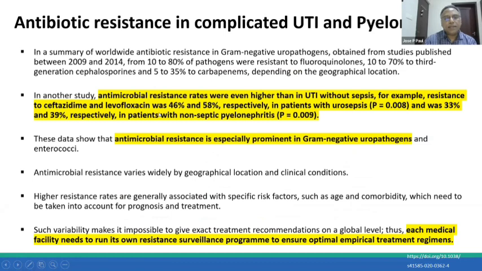If you look at the antibiotic sensitivity profile of these patients, it is found that antimicrobial resistance rates were higher in patients with UTI without sepsis. You do not require a full-blown sepsis, and still you have higher antimicrobial resistance rates. Antimicrobial resistance is especially prominent with gram-negative uropathogens. The crux of the matter is that you have to have antibiotic surveillance. You need to have a close infection surveillance program.